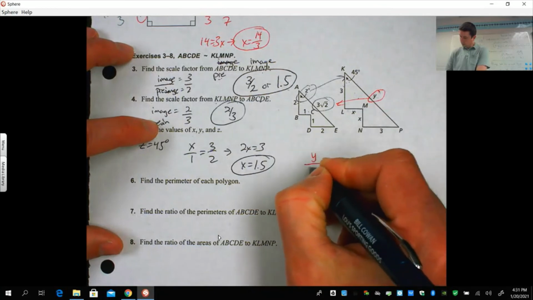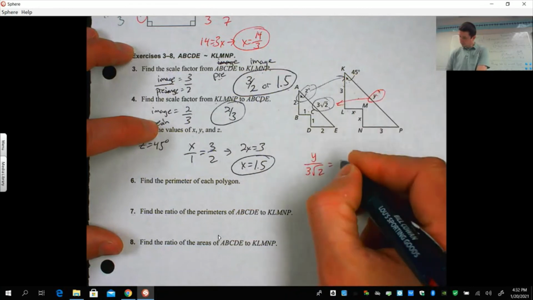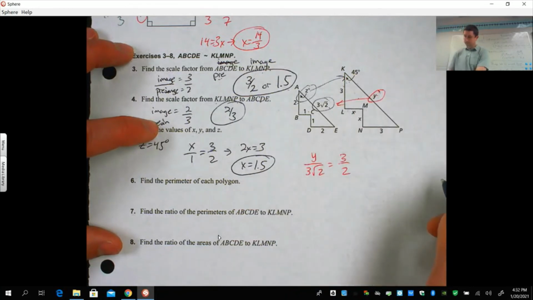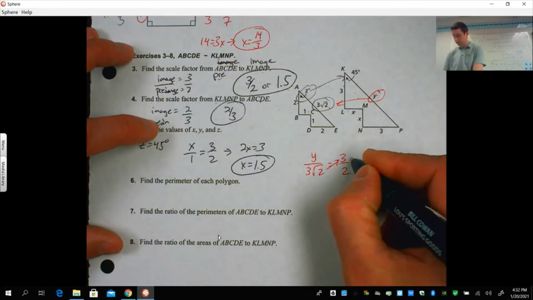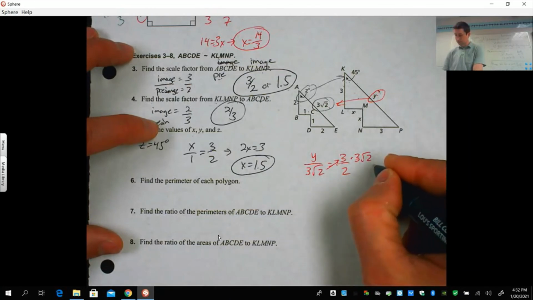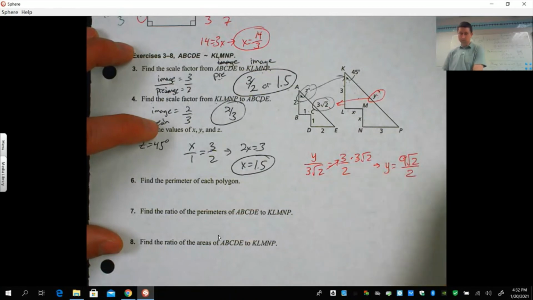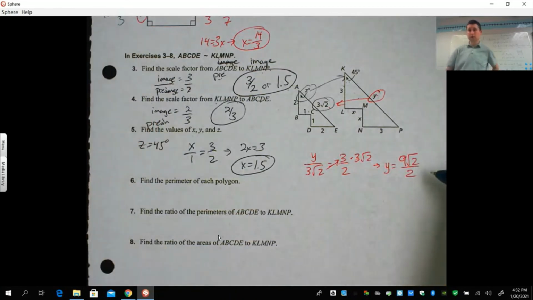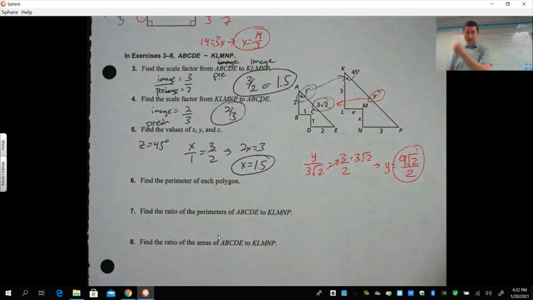So y over 3 root 2 equals 3 over 2. Now, how you solve this with the square root here is when you take this up here to multiply, you got to take that times 3 root 2. The 3's multiply and the root 2 stays. So what you're going to get is y equals 9 root 2 over 2. You do not simplify the 2's because one is inside the square root and one is outside. Okay, so that would be your answer for y, 9 root 2 over 2. You can use a calculator to get the decimal for that one.